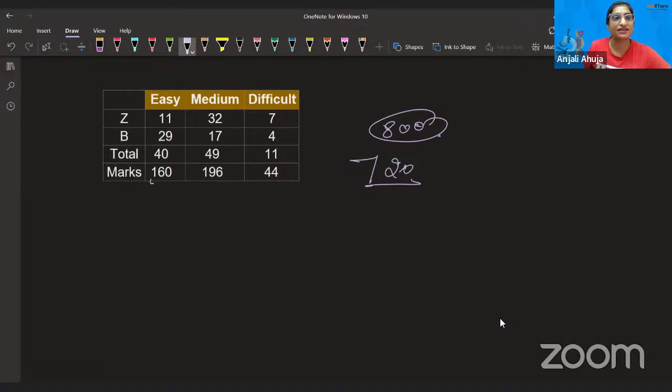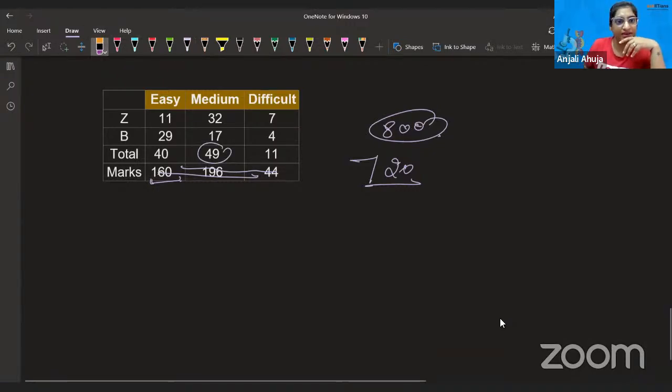160 marks are carrying easy, 196. Wait, I made a calculation mistake in marks. Acha, okay. Actually, for the total only. Okay, it's fine, leave this part. But you do understand, leave this one, I'll update it later. But just understand that medium questions were more.